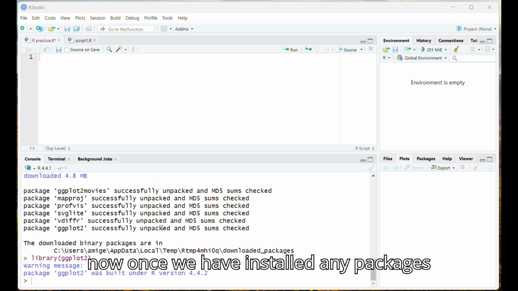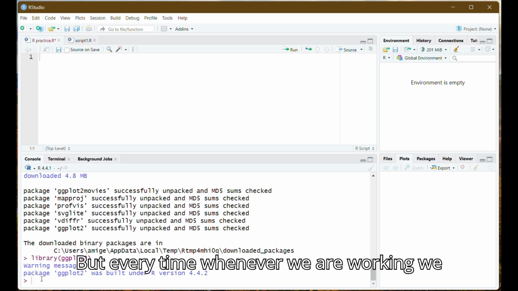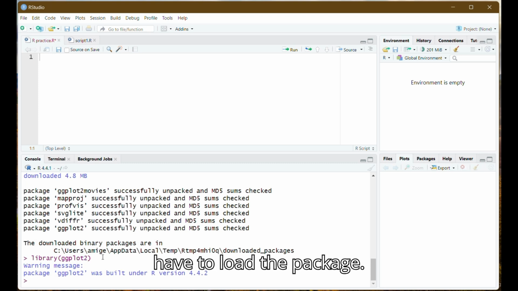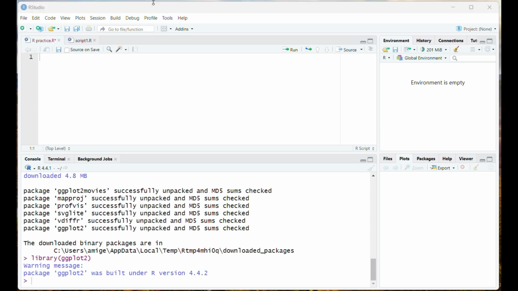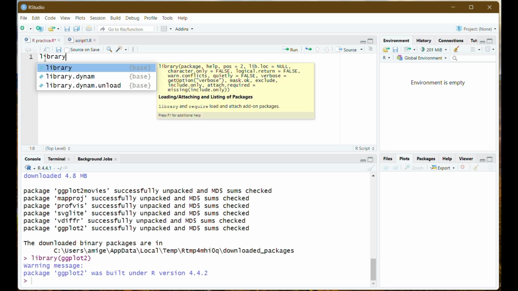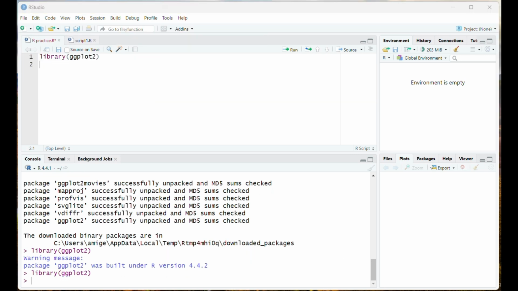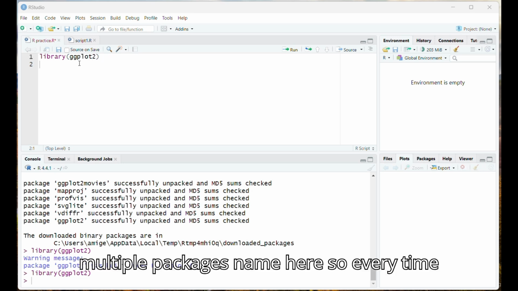Now once we have installed any package, we don't need to repeat it again. But every time we are working, we have to load the package. So you can save this if we are installing multiple packages. You can write the multiple package names here.